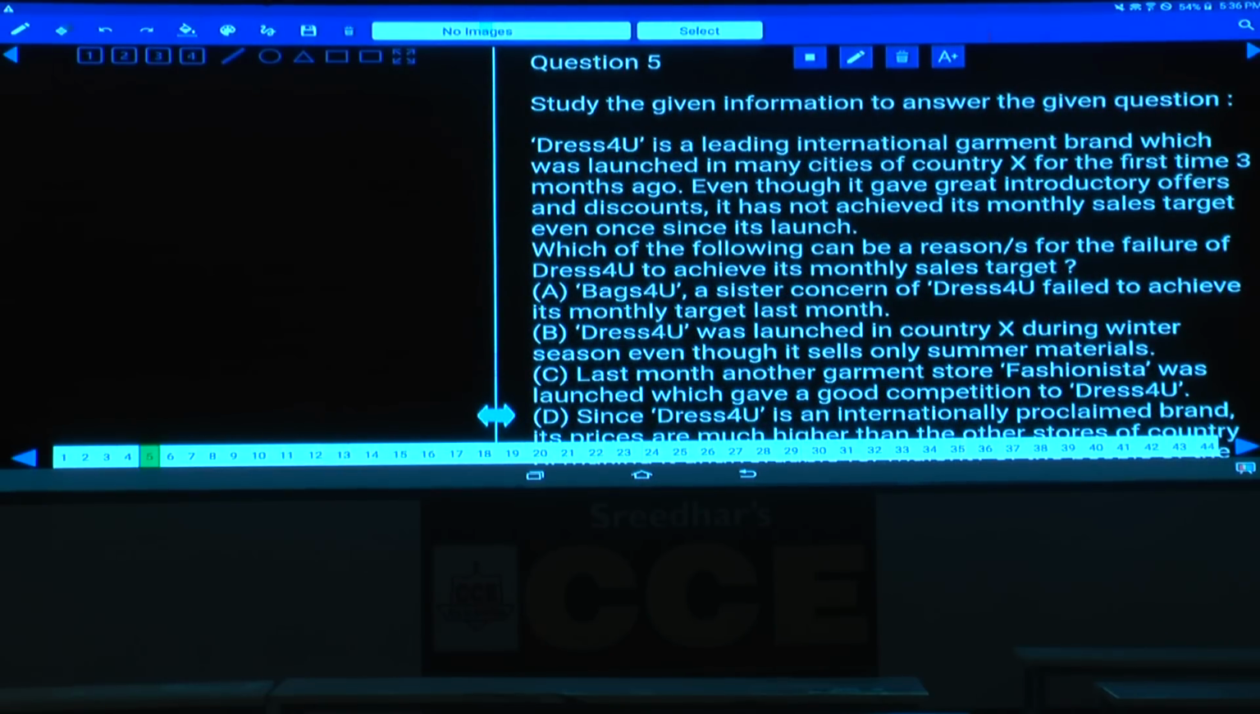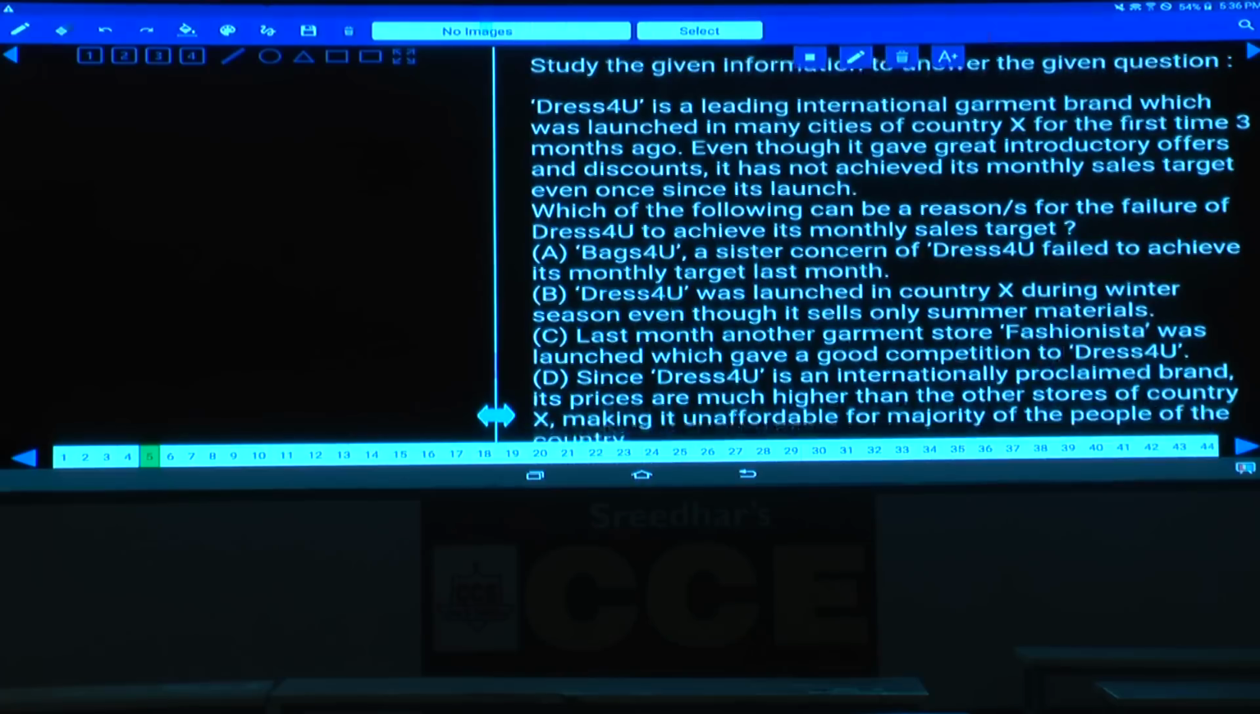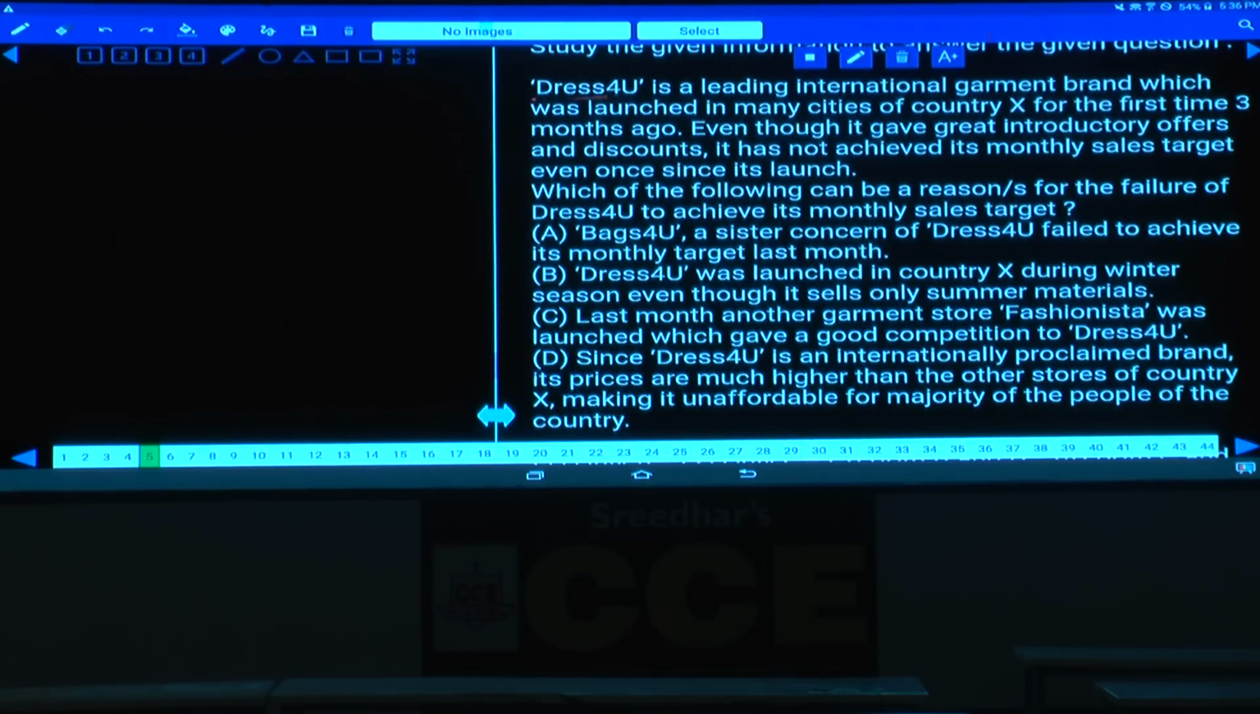Now in this question number 5, Dress for You is a leading international garment brand which was launched in many cities of country X for the first time 3 months ago. Even though it gave great introductory offers and discounts, it has not achieved its monthly sales target even once since its launch. From the last 3 months it hasn't reached the monthly target at least once.